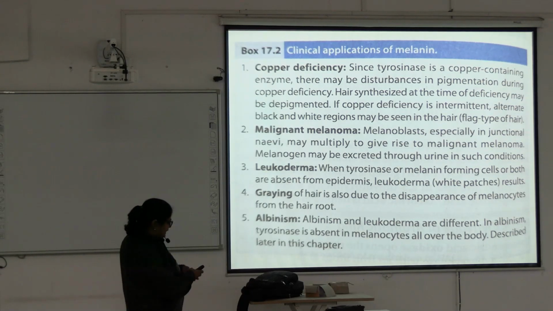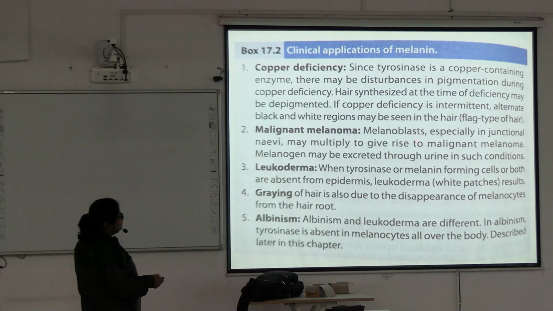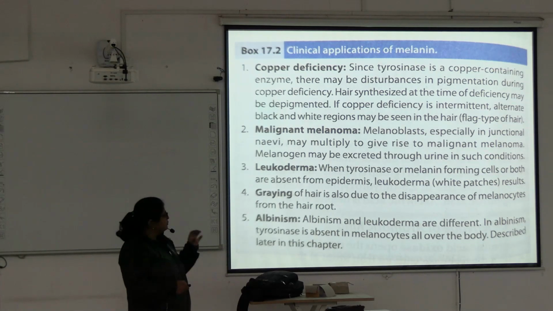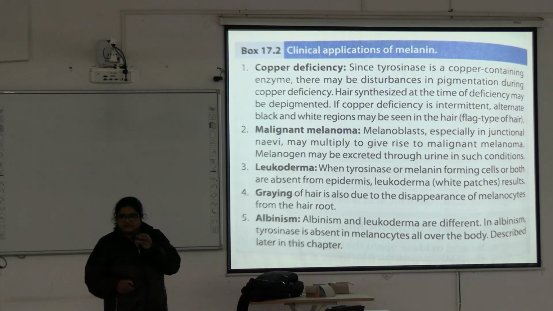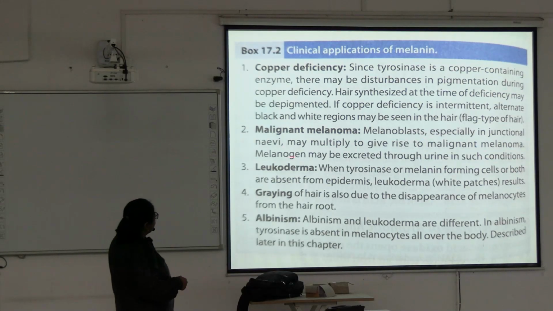Melanoblasts, especially in junctional nevi, may multiply to give rise to malignant melanoma. Malignant melanoma's site of origin is the junctional nevi, means in some people the moles may develop into malignant melanoma. Melanogen may be excreted through urine in such conditions.